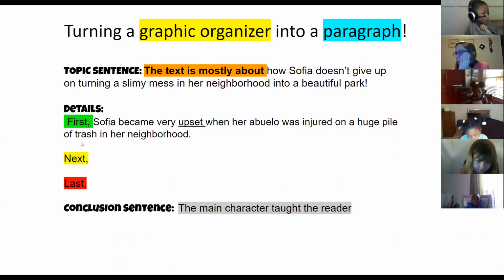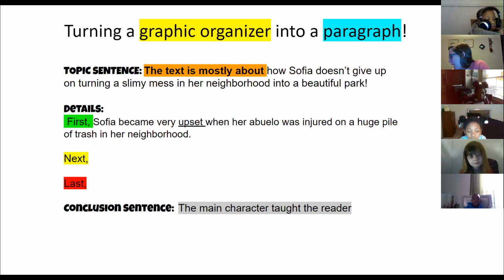What's something else that was a supporting detail from the story that happened? Does anyone remember something else? One of the problems? Think about what happened at City Hall. Let me come back to you, Cameron. All right, Cameron, you can go ahead and unmute yourself. And then Carrie, I'll come back to you. What happened in the story yesterday? Remember when she went to City Hall?